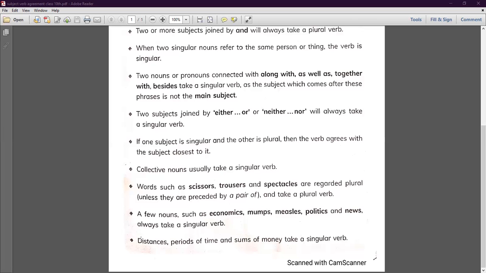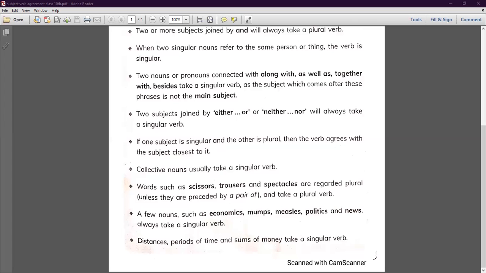Distances, when you talk of distances, like you say 100 miles. Even if it is 100 miles or 1000 miles, what will you use with it? You are going to use a singular verb with it. Now when you talk of a period of time, like the time for this exam is 3 hours, you are never going to say the time for the exam are 3 hours. You are always going to say the time for the exam is 3 hours. So this is a period of time which also takes a singular verb.